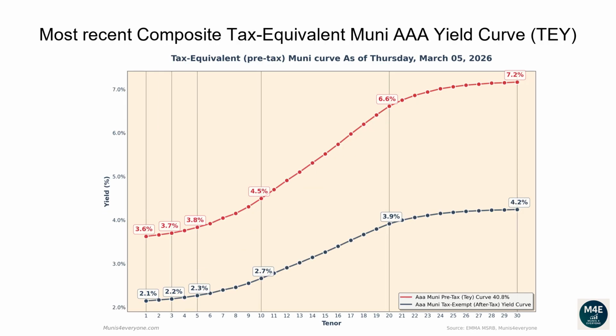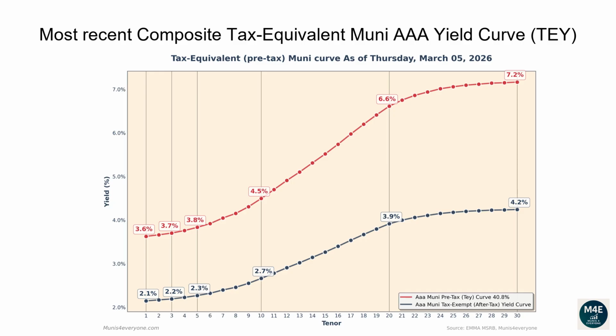Let's now go over the most recent composite tax-equivalent Muni AAA yield curve. The following graph shows, in red, the tax-exempt after-tax Muni yield curve, versus in blue its tax-equivalent pre-tax version assuming a 40.8% top tax bracket, as of March 5, 2026. Why would you care to see the tax-equivalent version of the Muni yield curve? More on this later. Let's first go over the pre-tax, aka tax-equivalent yield curve.